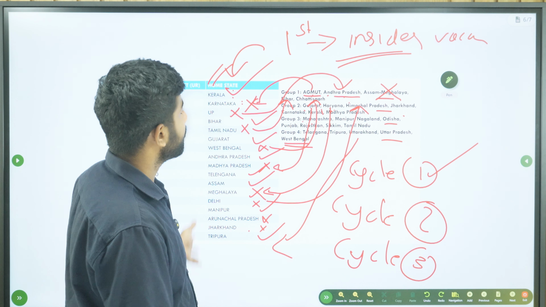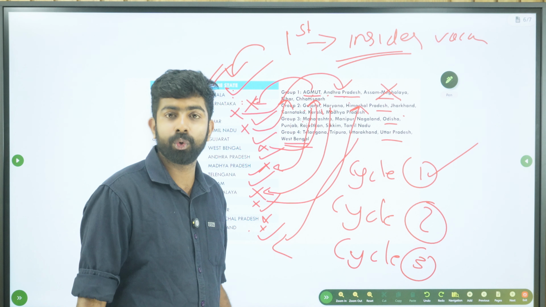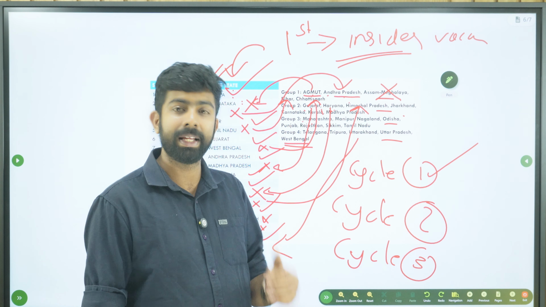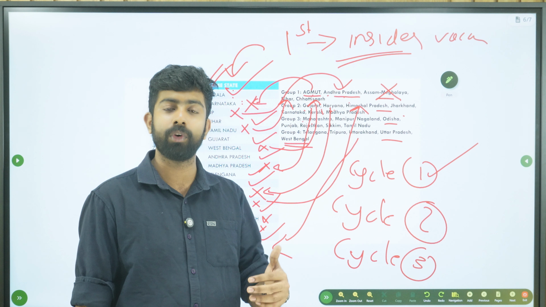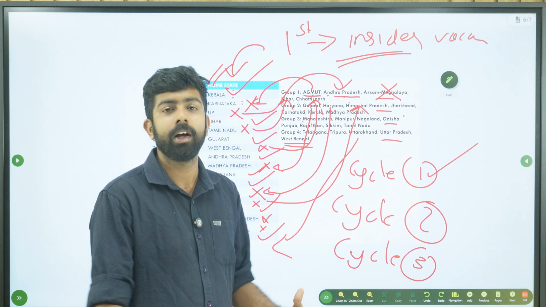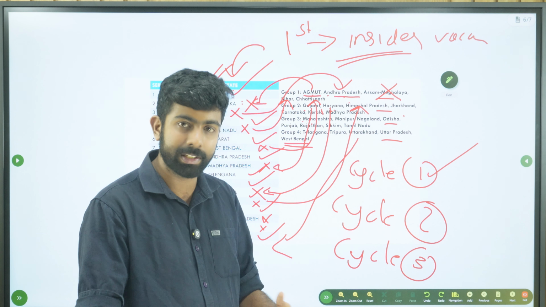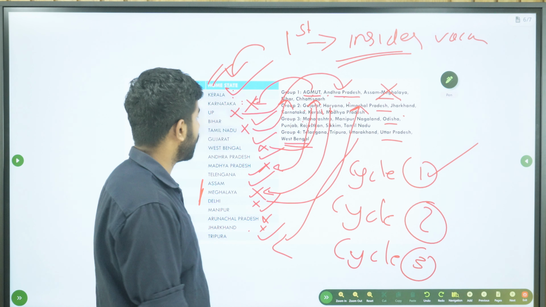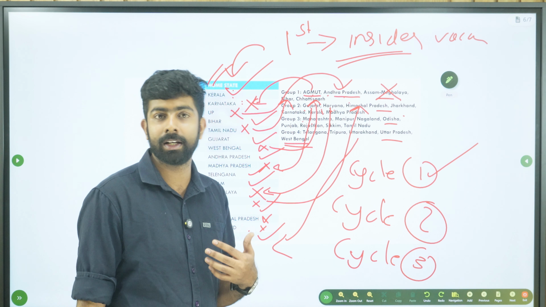So basically, that is the new cadre policy. Please contact us if you have any doubts regarding how cadres are being allotted, because it's basically random, so it can get confusing. I hope these ideas are clear to you.